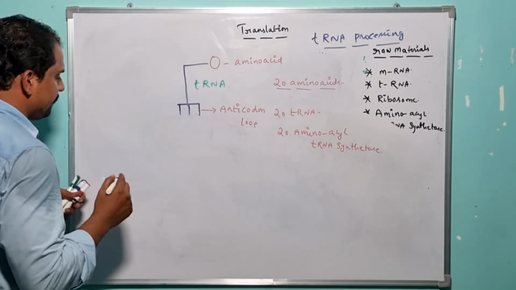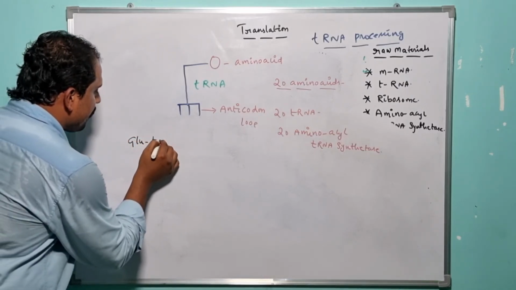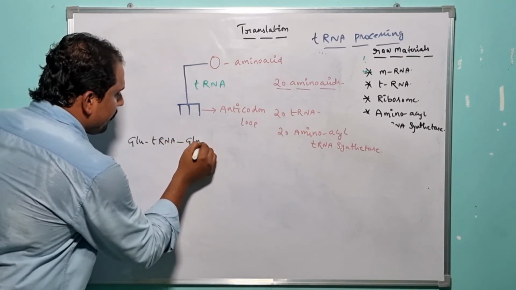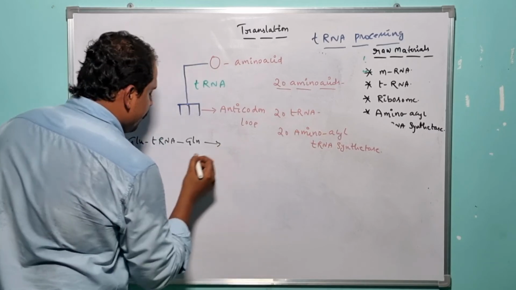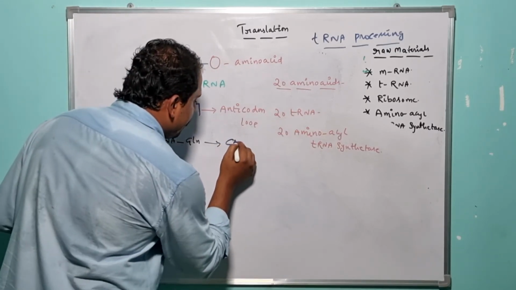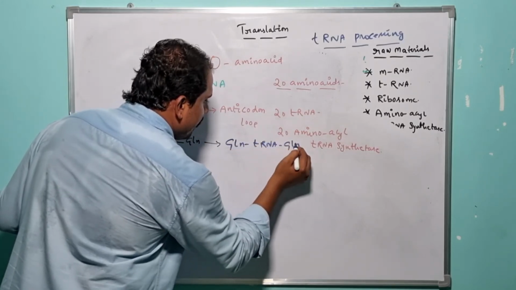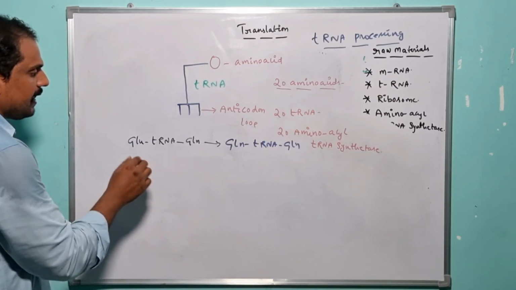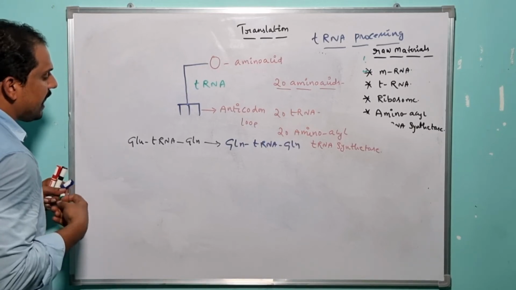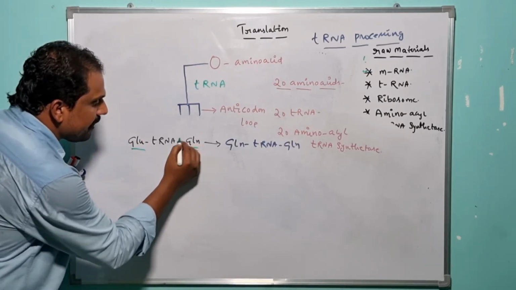So let us assume a specific amino acid known as glutamate. Glutamate-tRNA, when it undergoes chemical modification, yields glutamine-tRNA. Here we need to understand the chemical modification: the prefix indicates the amino acid and the suffix indicates the chemical modification.